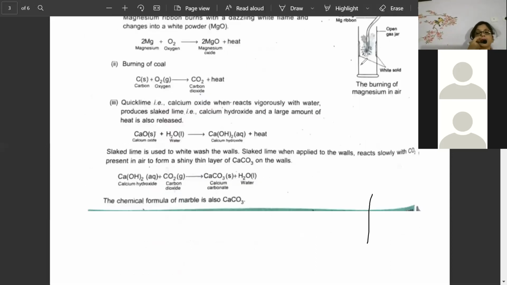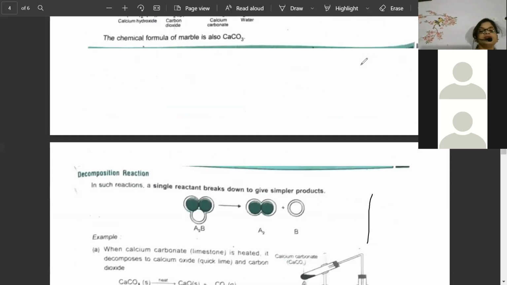I told you also slaked lime is used for painting. If you are painting a cement wall, then carbon dioxide from the atmosphere will act on that wall, take out the moisture, and give calcium carbonate. What is the other name of calcium carbonate? Limestone. Okay, calcium carbonate is limestone.